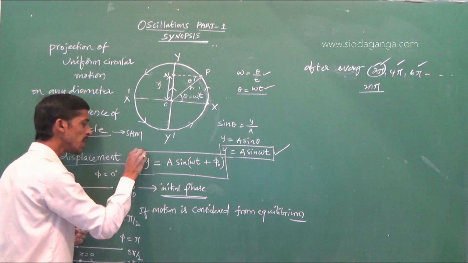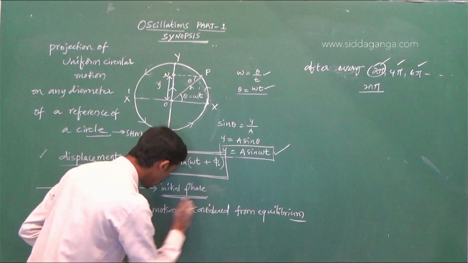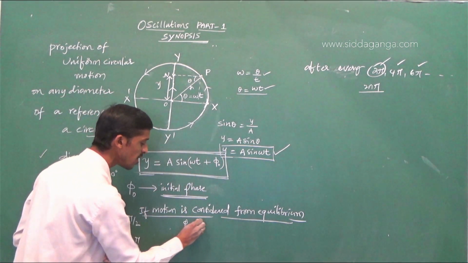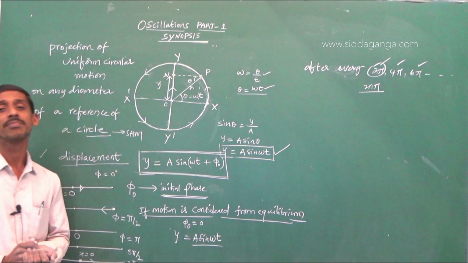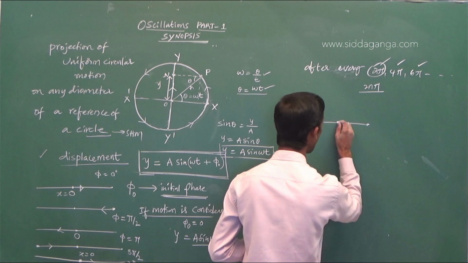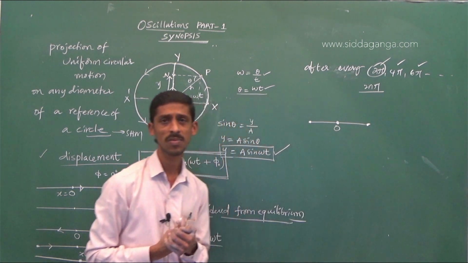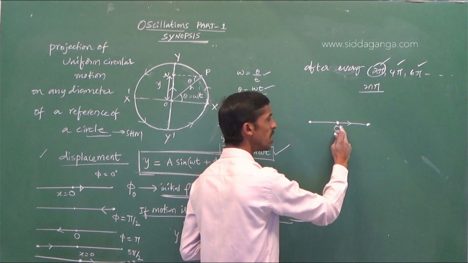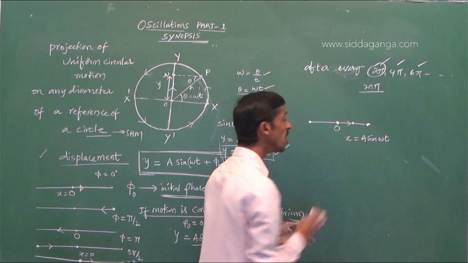So here the equation for displacement is y is equal to a sin omega t plus phi naught. But if motion is considered from equilibrium, phi naught is equal to 0, initial phase will be 0, then only you can use the equation y is equal to a sin omega t. That is, if a particle is moving along the straight line and the motion is back and forth, to and fro about a fixed point, that is in linear simple harmonic motion, if the particle starts from equilibrium, use the equation for displacement y is equal to a sin omega t.